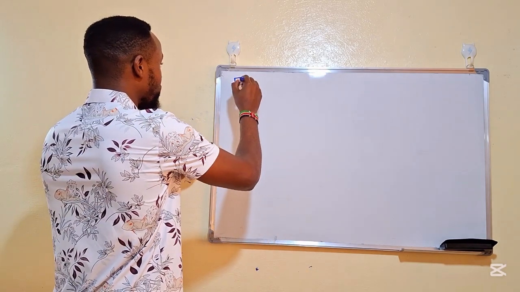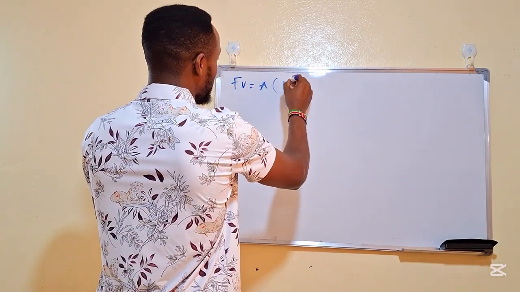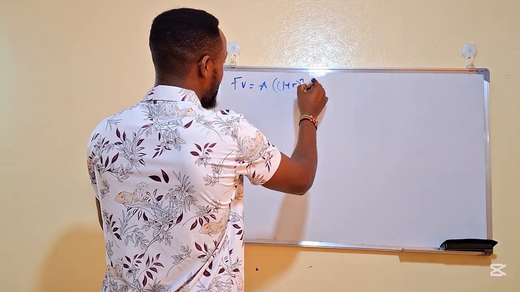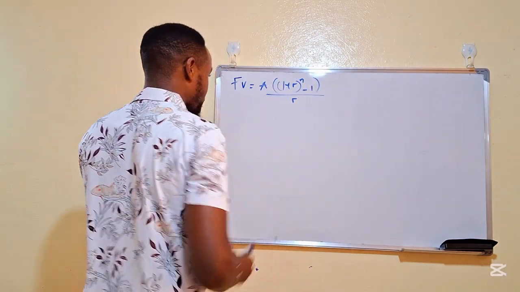We normally see that our future value is equal to amount times (1 plus r) raised to power n minus 1, divided by r.